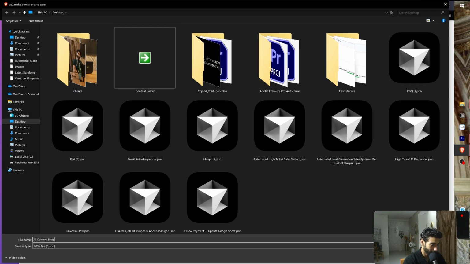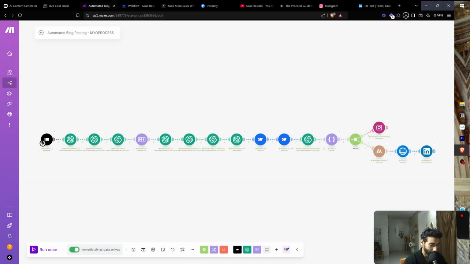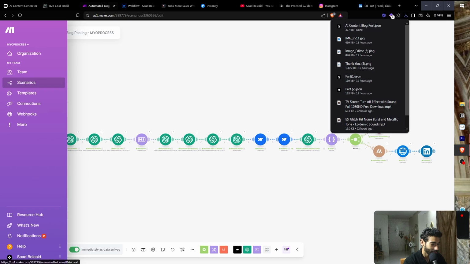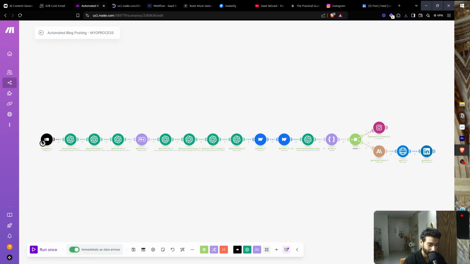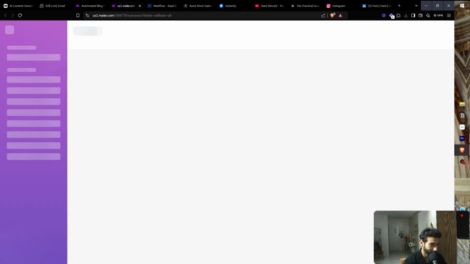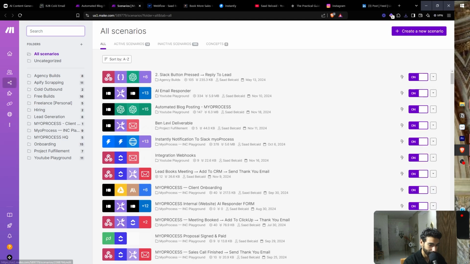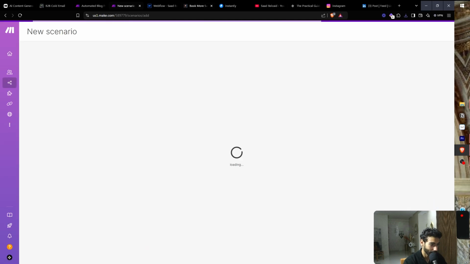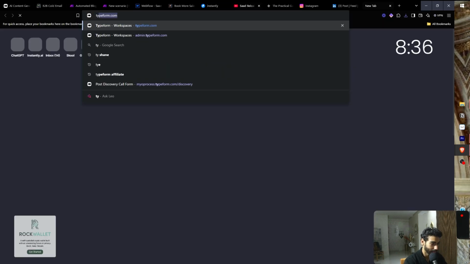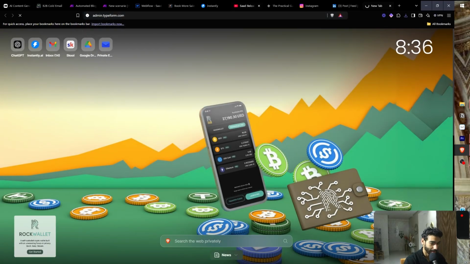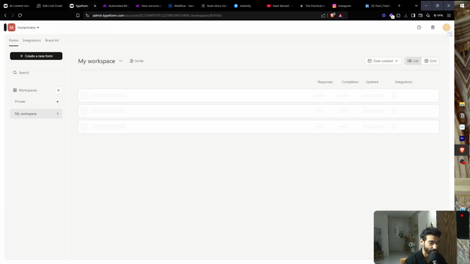Awesome. So now let's just build this from scratch. Let's go to scenarios. And then what are we going to do? Let's go back here. And then we're going to create a new scenario. And then I'm just going to go to Typeform. And then we're going to build one just to show you how to do it.